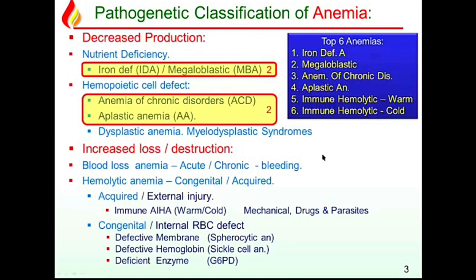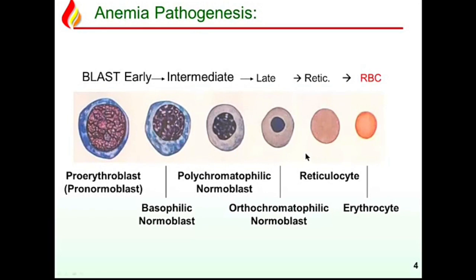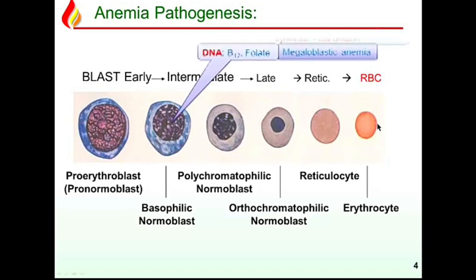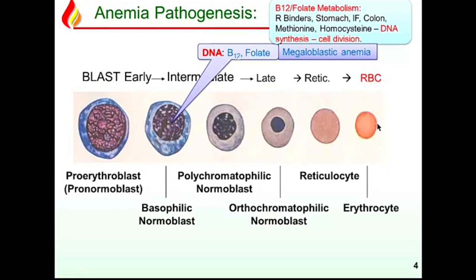anemia briefly. Okay, so just to recapitulate, the RBCs are produced through maturation of erythroblasts, gradually losing the nucleus and dividing multiple times, finally giving rise to RBC. For this, the 2 important nutrients for the DNA are B12 and folate. Both of them are important for DNA metabolism, production of DNA, and you have to read the metabolism of both B12 and folate, the R binders, stomach, intrinsic factor, colon, so all the physiology, okay, and that results in DNA